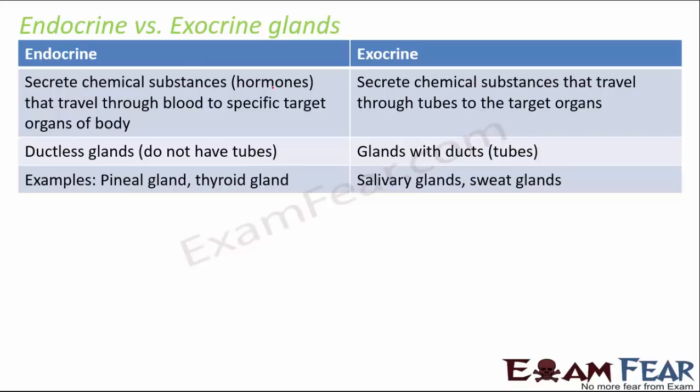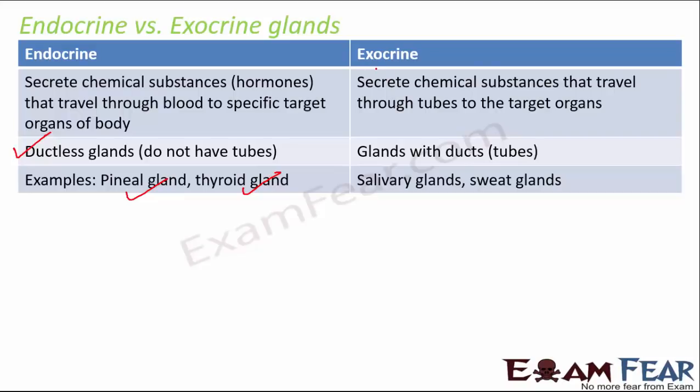First of all, endocrine versus exocrine glands. So endocrine glands secrete chemical substances, that is hormones, that travel through blood to specific target organs of the body. These are also called ductless glands, that is they do not have tubes or ducts. For example, pineal gland, thyroid gland, parathyroid gland, pituitary gland, they are all examples of endocrine glands, and all these endocrine glands together form the endocrine system.